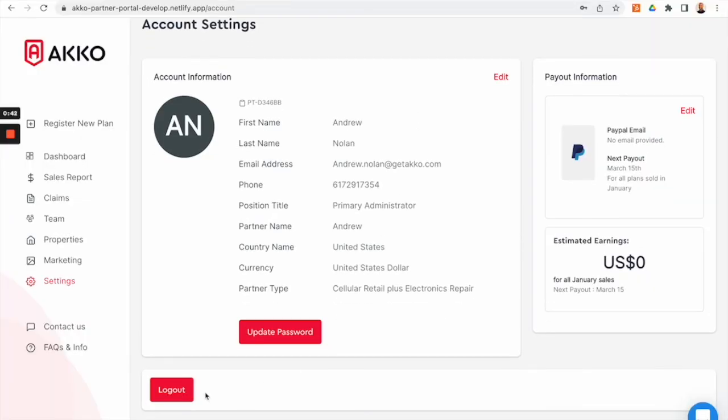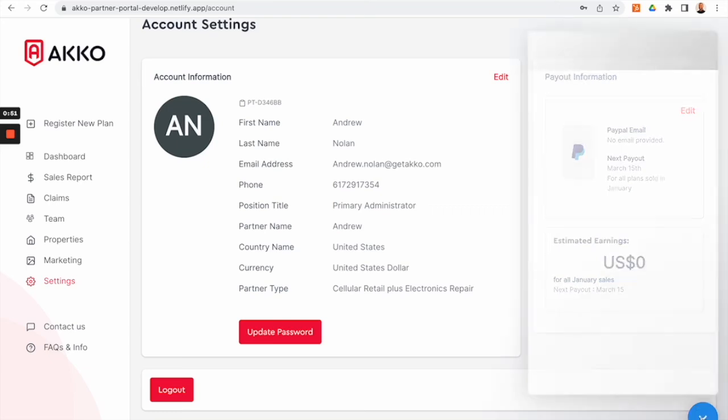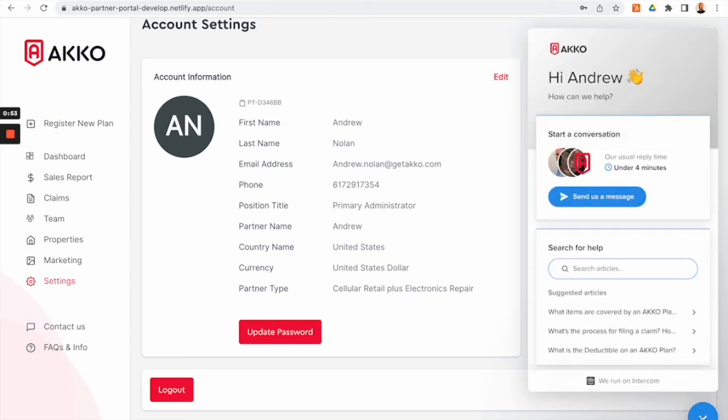When you're finished with your session and you'd like to log out of the portal, that button is within the Settings tab all the way down at the bottom of the page. And if you ever need any help with anything, you can always reach out to a live team member from Partner Support by clicking the blue icon down at the right.